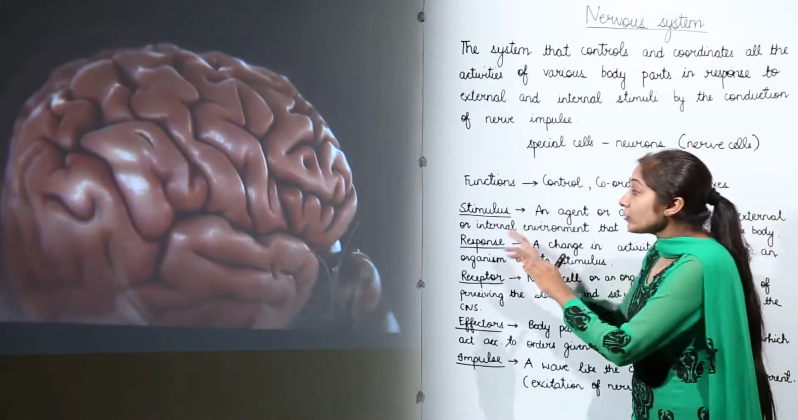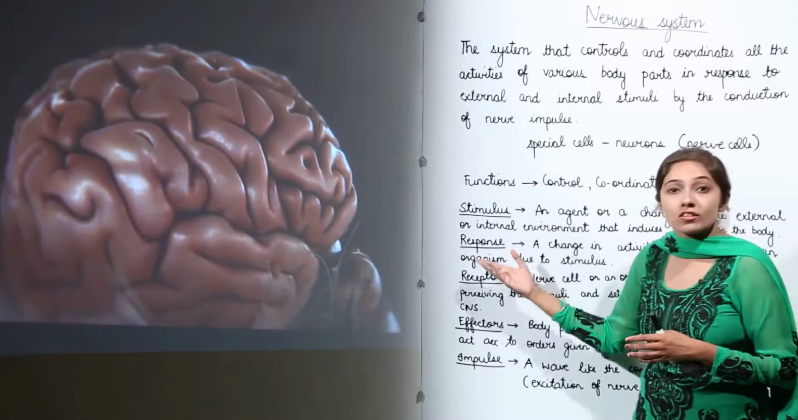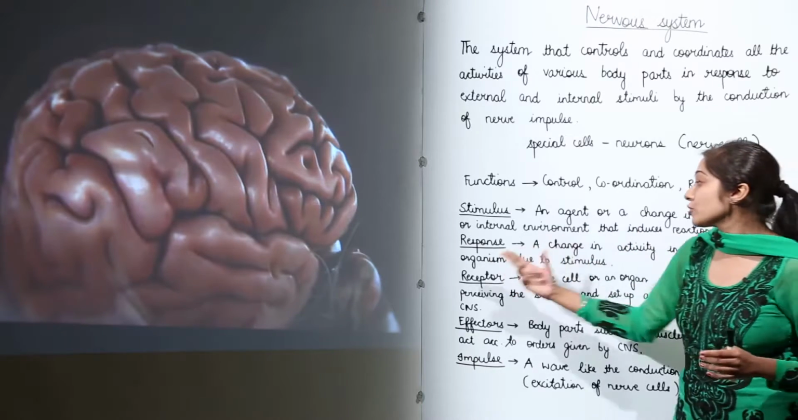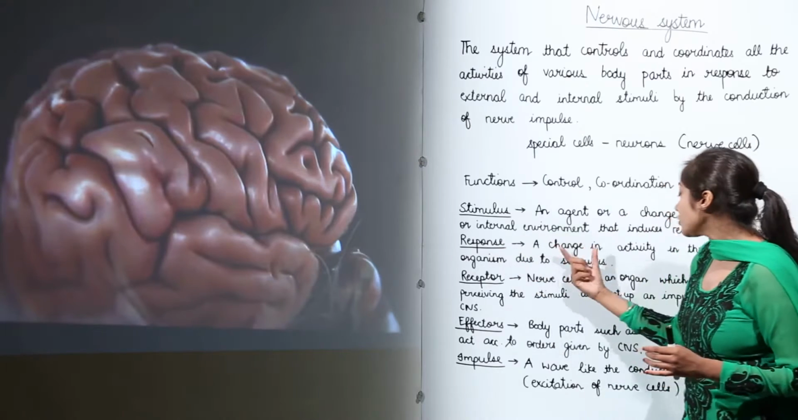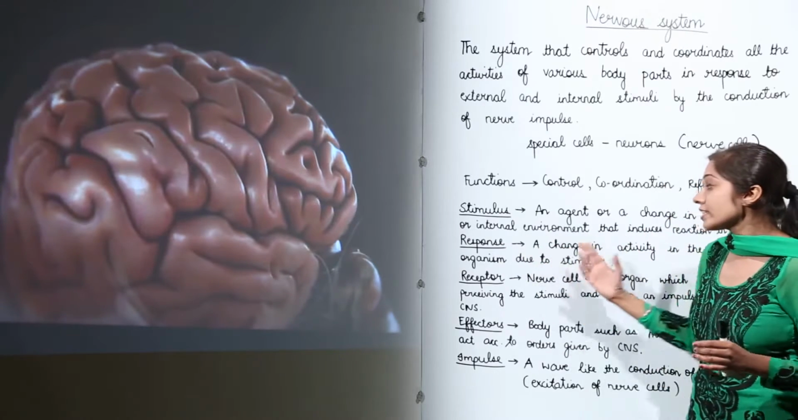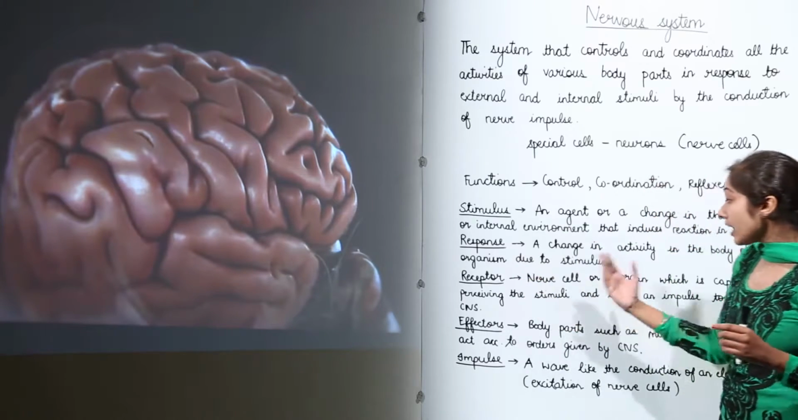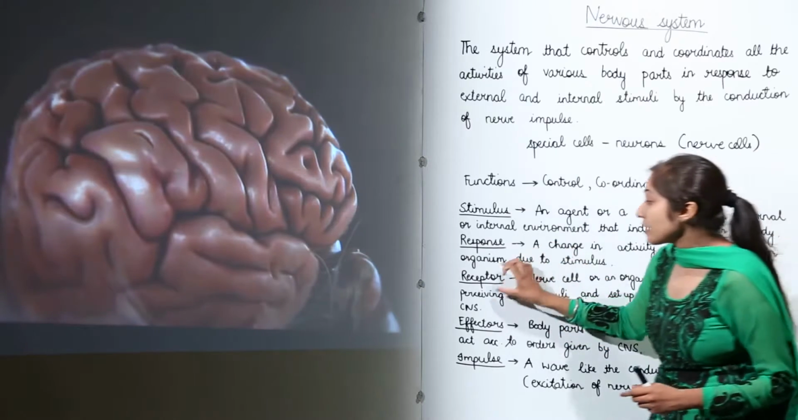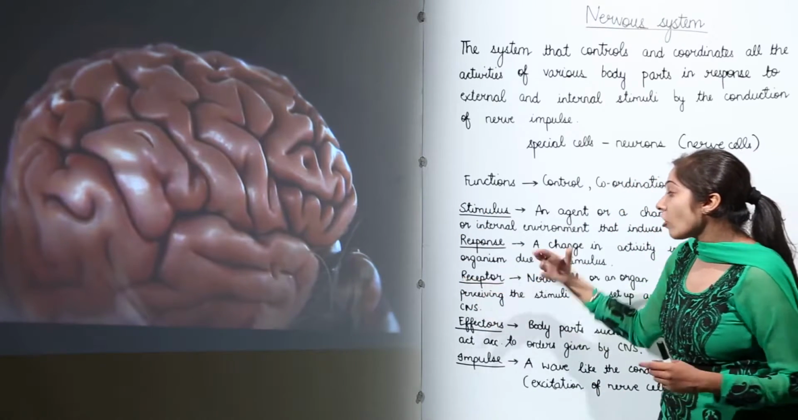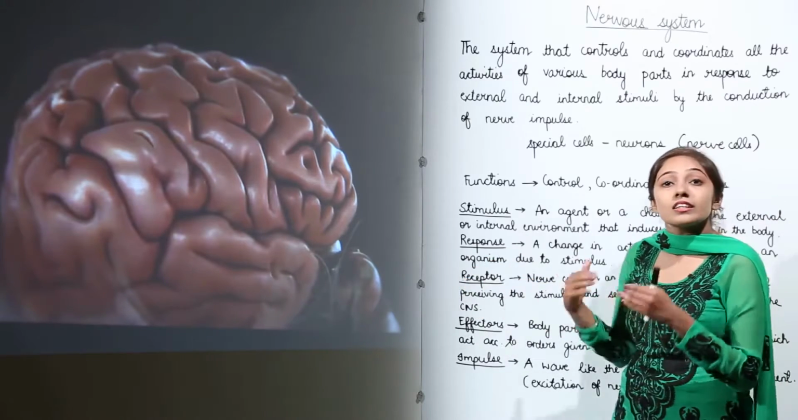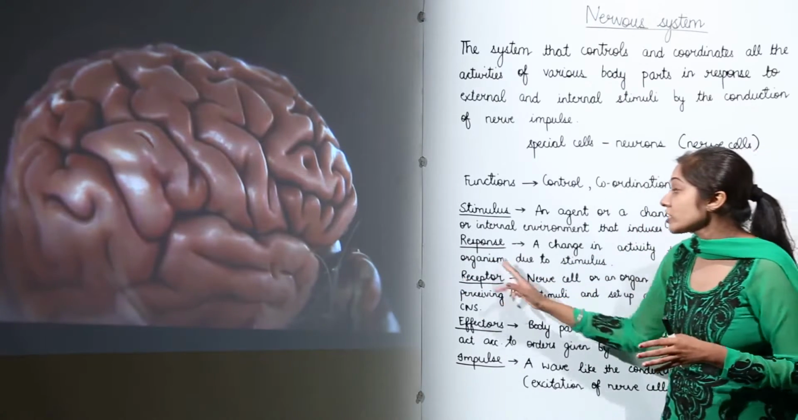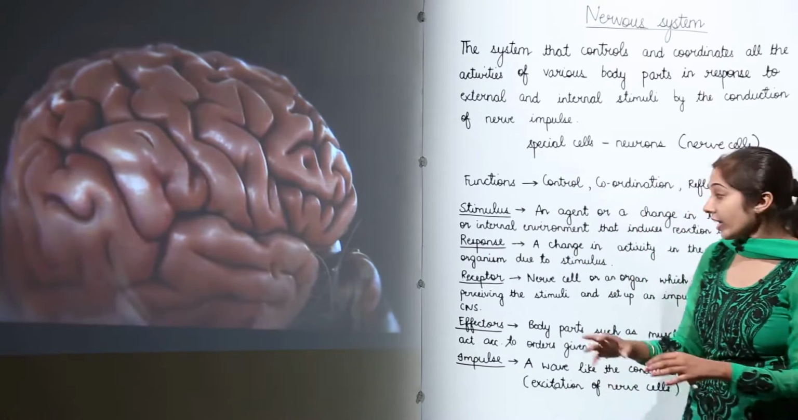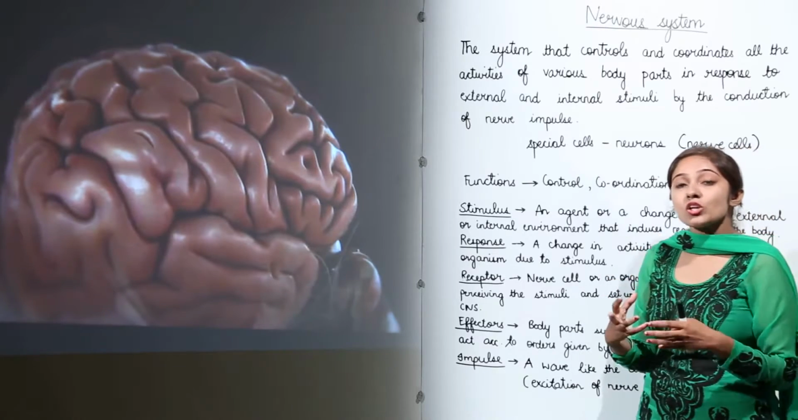Then, according to the stimulus, our body generates some response. What is a response? Response is a change in activity in the body of an organism due to a stimulus. What is a receptor? A nerve cell or an organ which is capable of perceiving the stimulus. This receptor perceives the stimulus, and accordingly it sends a nerve impulse to the central nervous system. This is how the conduction of nerve impulse takes place.